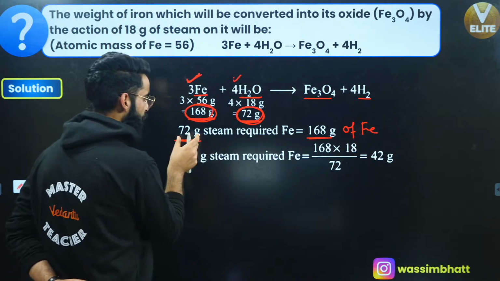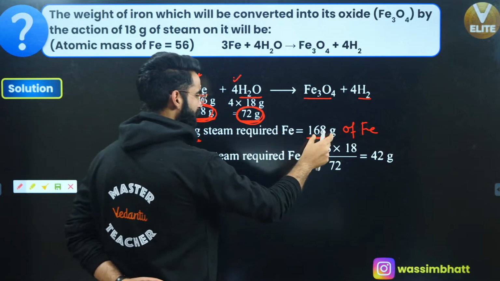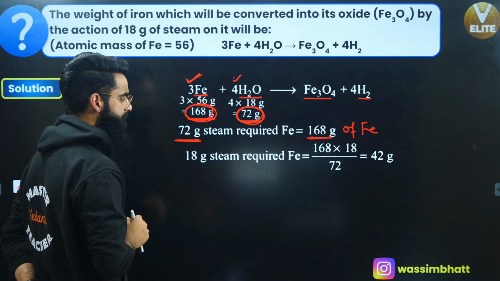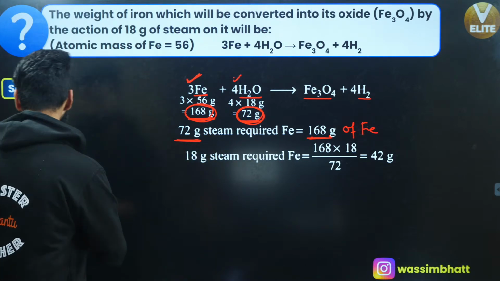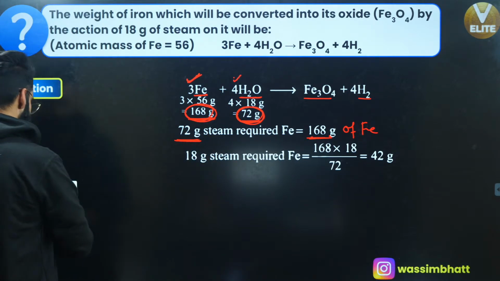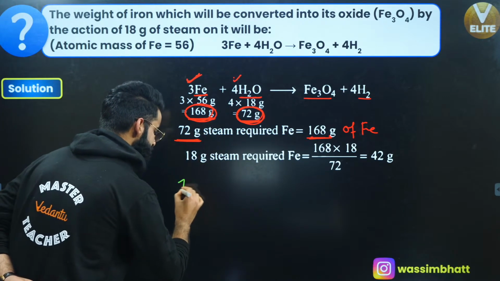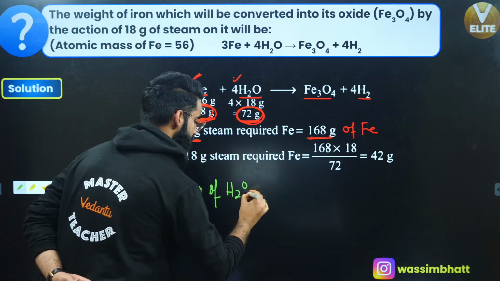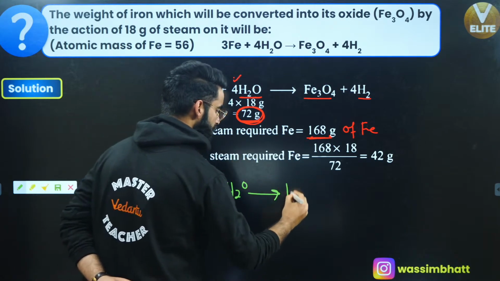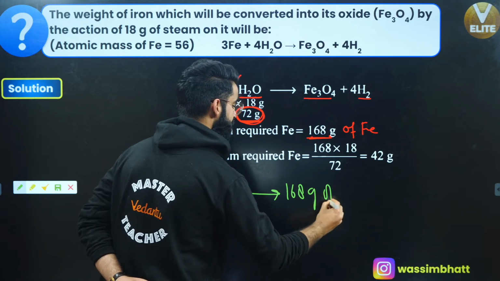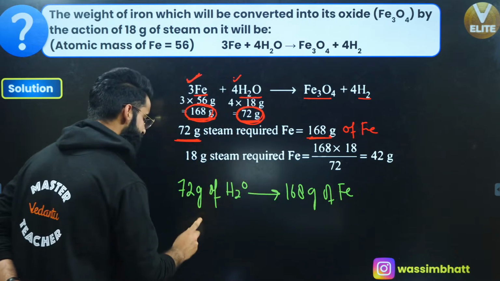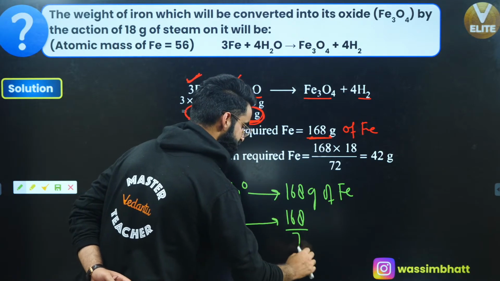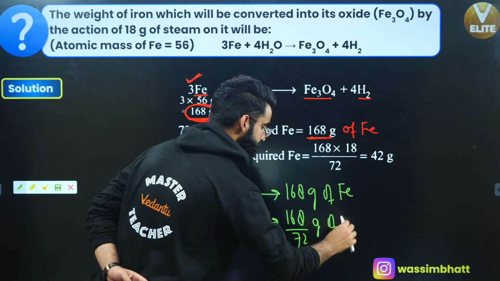So I can say 1 gram of water reacts with 168 divided by 72 grams of iron.